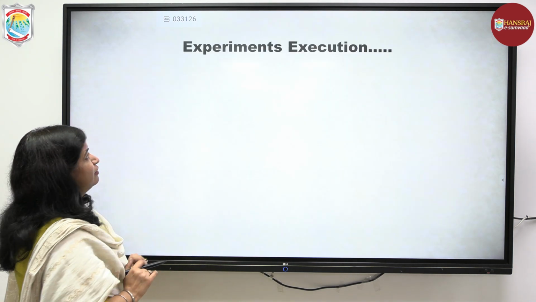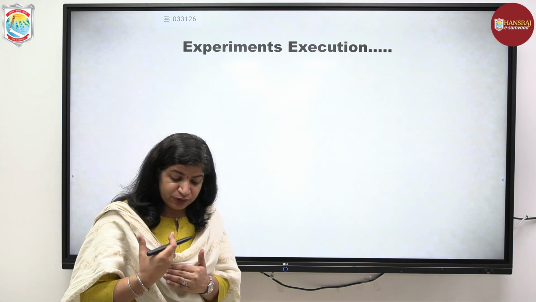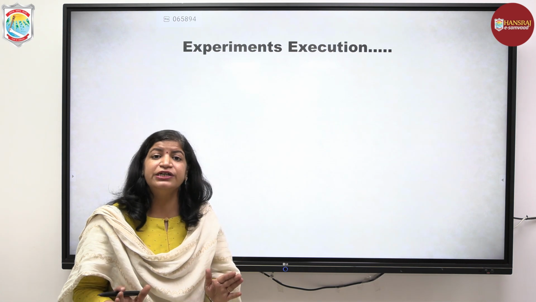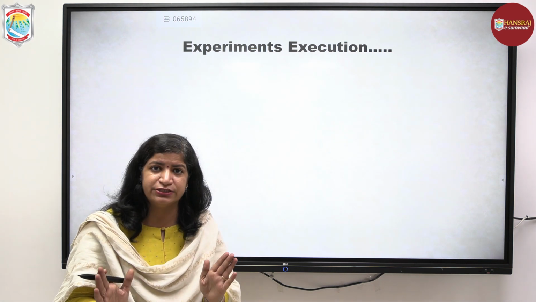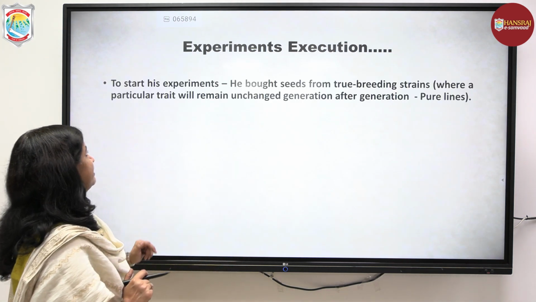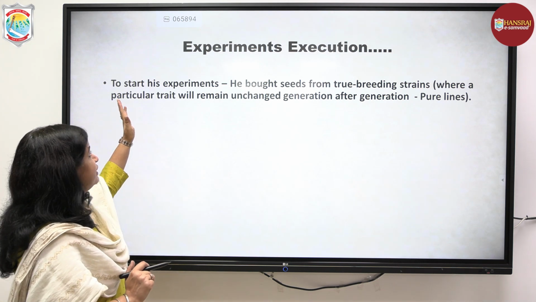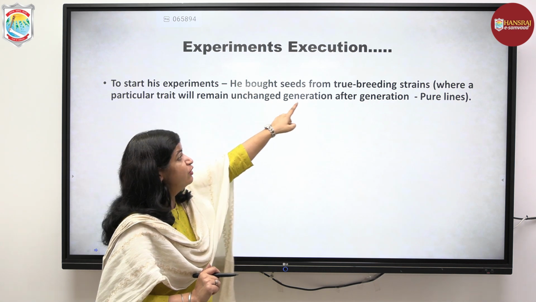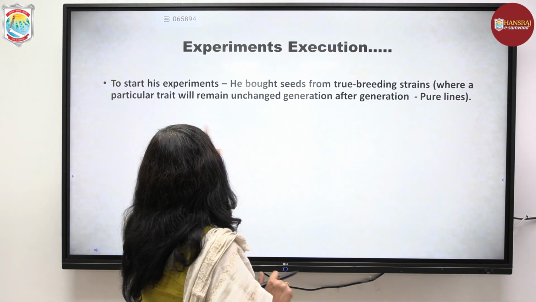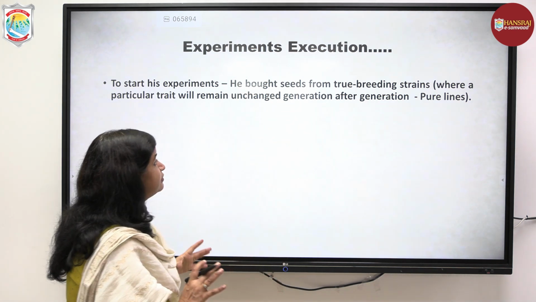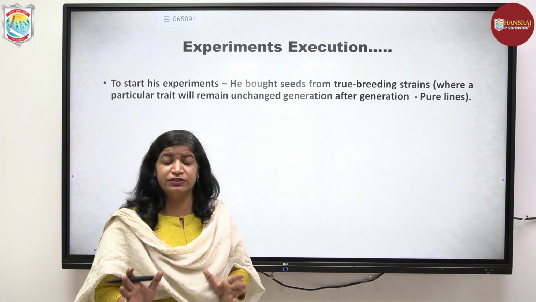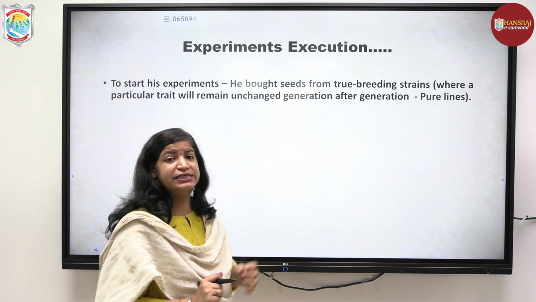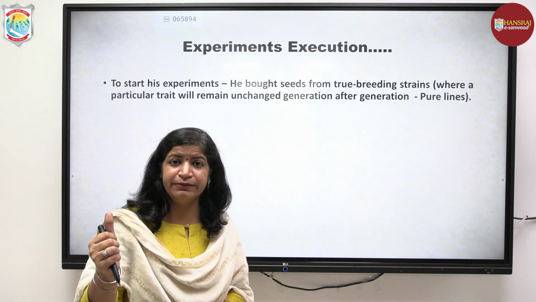But in his execution, he didn't focus on all the characters at a time. Actually, he focused on one character at a time. That was the beauty of his experiment. He started his experiment focusing on one character. He bought seeds from a true breeding strain, where a particular strain will remain the same year after year, generation after generation. That's another plus point of his experiment: choosing one character at a time.